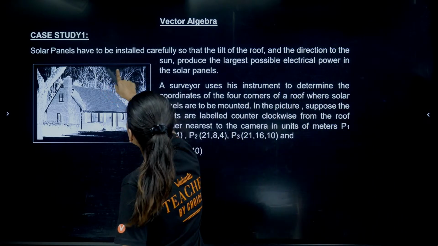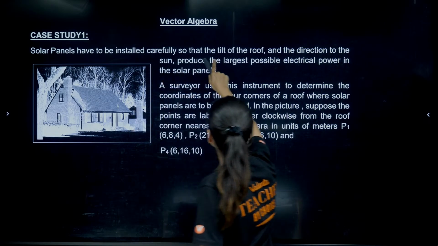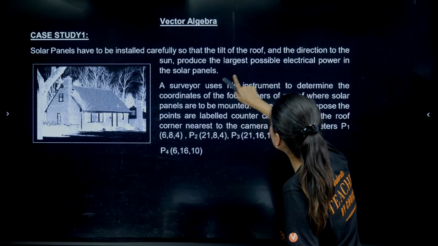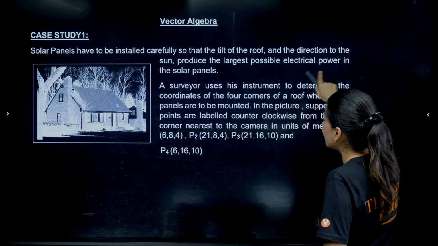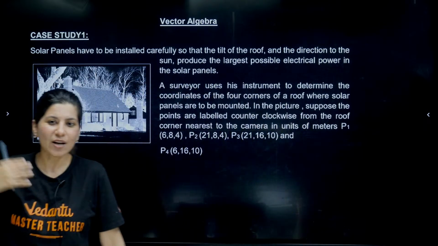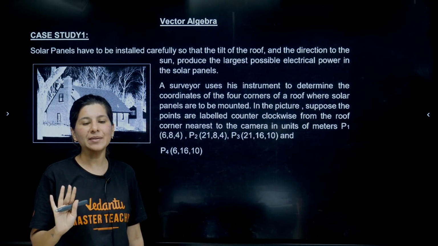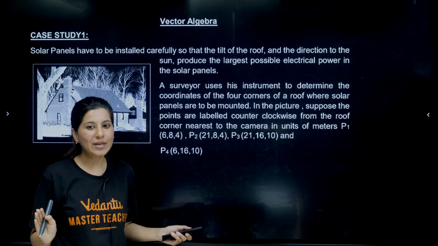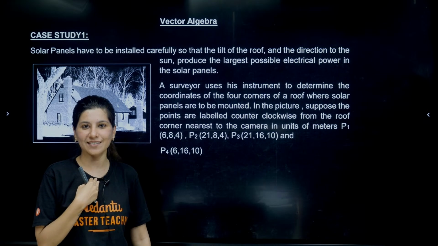Solar panels have to be installed carefully so that the tilt of the roof and the direction to the sun produce the largest possible electric power in the solar panel. So basically what I understood, I am also like you. Seriously, when it comes to reading comprehension, when it comes to English, I am absolutely not good at it.